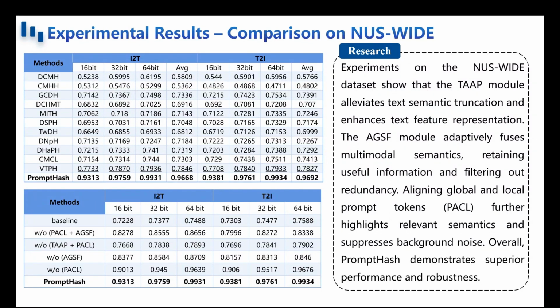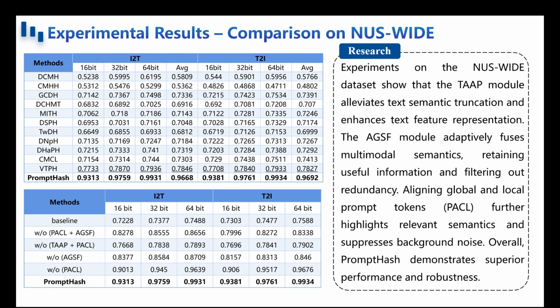The table presents the results of comparative experiments and ablation studies for the proposed method. The experimental findings demonstrate that the TOP module significantly alleviates the problem of text semantic truncation and enhances the expressive capacity of textual features. By adaptively reweighting the original text semantics, TOP effectively highlights retrieval-relevant information while reducing the negative impact of irrelevant features.